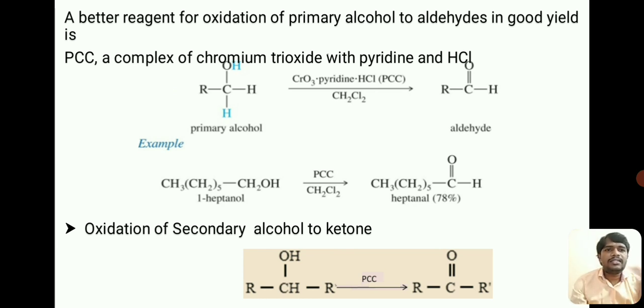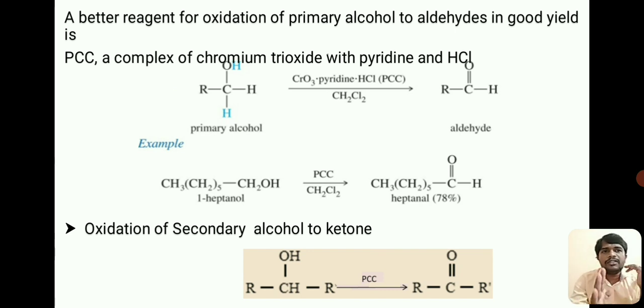So let us see some reactions using this reagent. A better reagent for the oxidation of primary alcohols to aldehydes in good yield is obviously PCC, a complex of chromium trioxide with pyridine and HCl. When a primary alcohol undergoes oxidation in the presence of PCC, the formation of an aldehyde takes place.